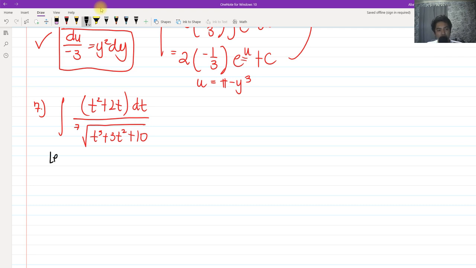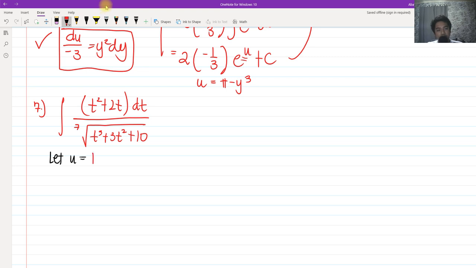So let's try letting that be our u. Why do we have a hint that this would be our u, that this is a u substitution? Because the derivative of t cubed produces 3t squared, and in the numerator you have a t squared. So there's a higher probability that we can use u substitution here because the numerator has a t squared in it.